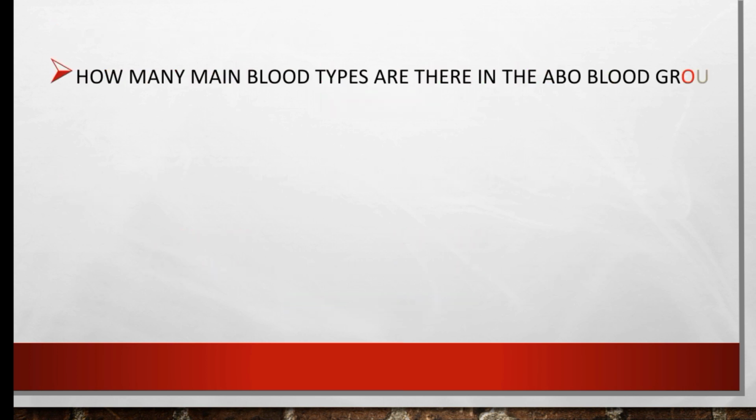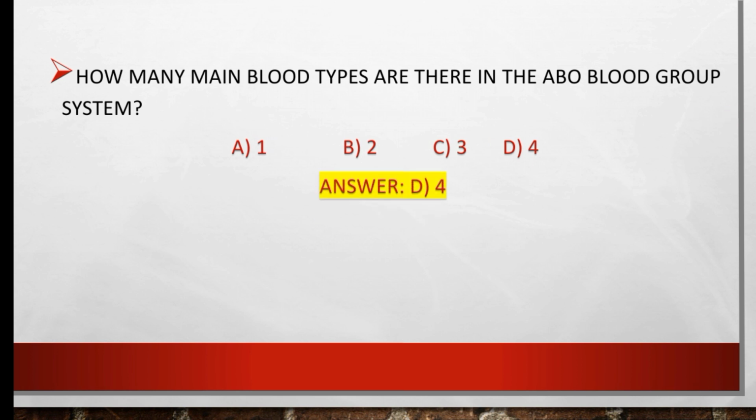How many main blood types are there in the ABO blood group system? 1, 2, 3, or 4? So the right option is 4. There are 4 types: A, B, AB, and O. These are the ABO blood group system.